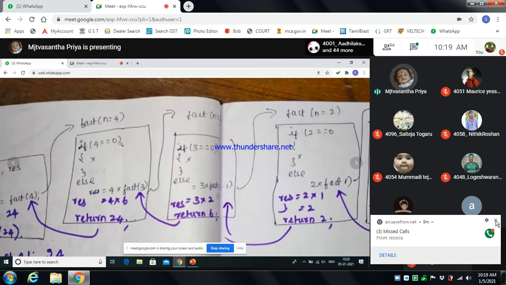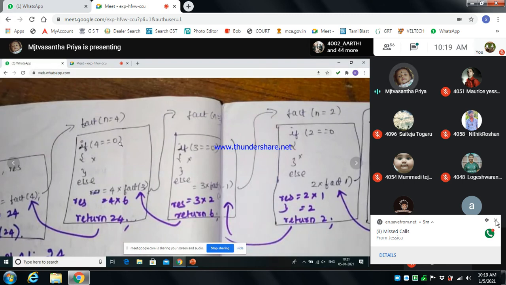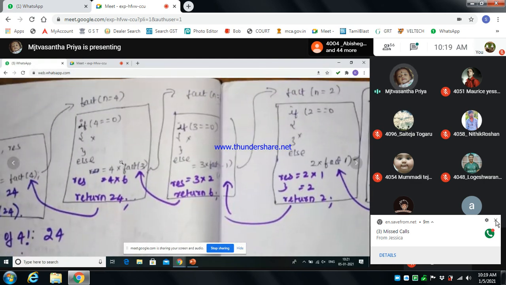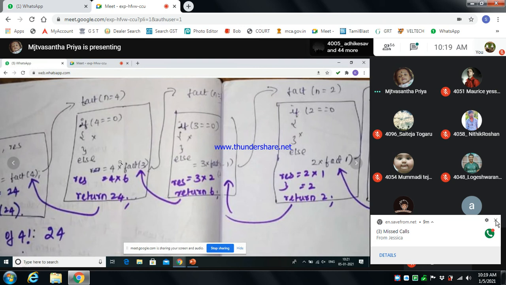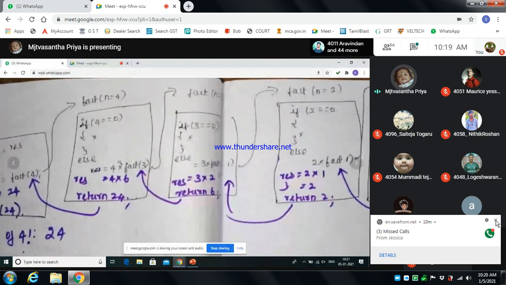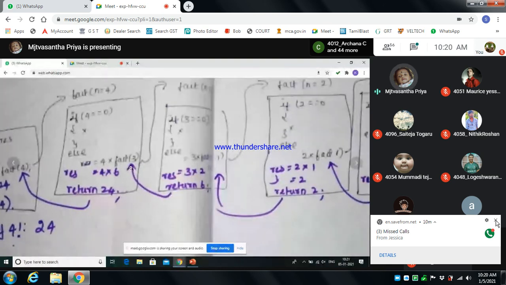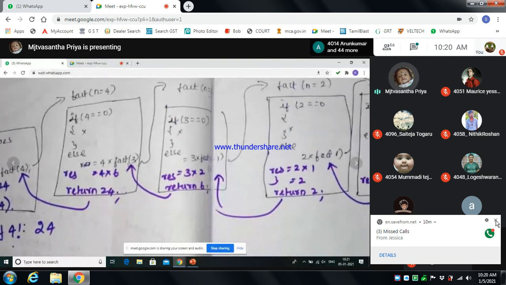We are given that if the condition is true, the result is 1, right? Here there is no result, we don't know the result, so it will go to the else part. Result equal to n star fact of n minus 1 is there. So whatever we are given, n equal to 4, that value can be substituted here. So 4 into factorial of n minus 1, that is 4 minus 1, which is 3.